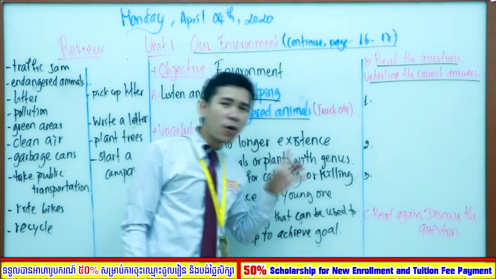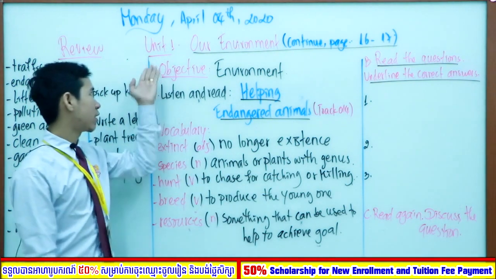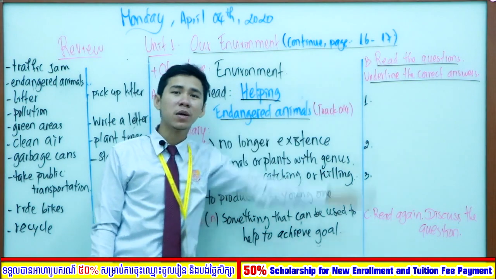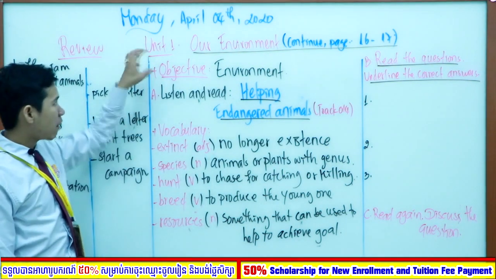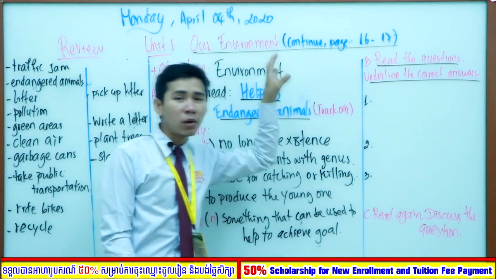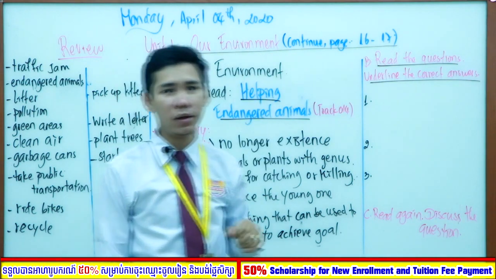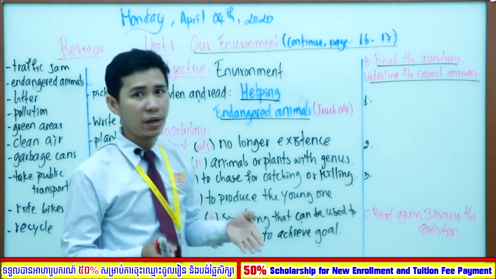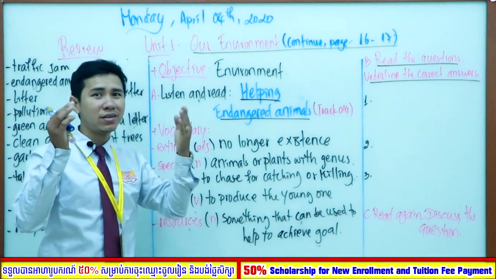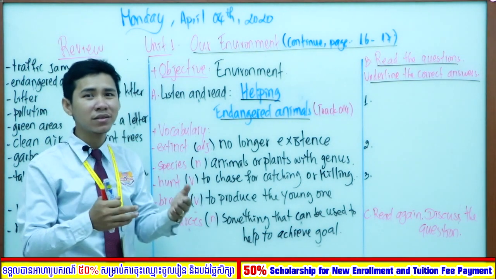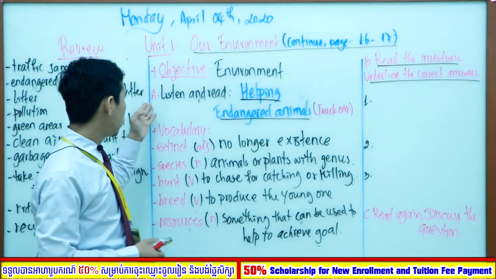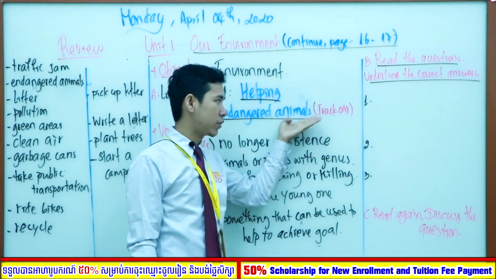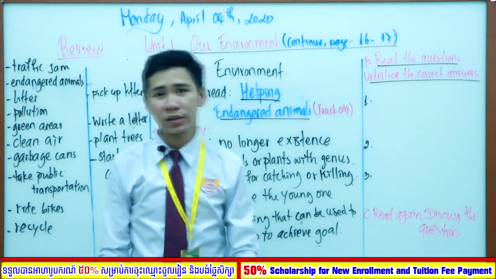We are going to move on forward with our lessons that we are going to study about Unit 1, our environment, that we continue from page 16 to page 17. However, our objective today, we are going to know more clearly about the environment, likely endangered animals in the environment. Okay, how? And does it exist or not? So section A, listen and read, helping endangered animals, track 14.